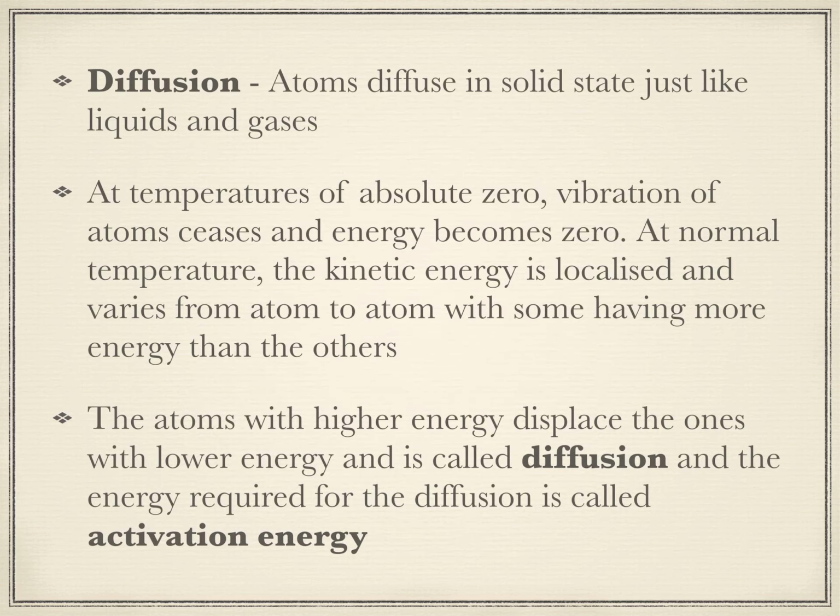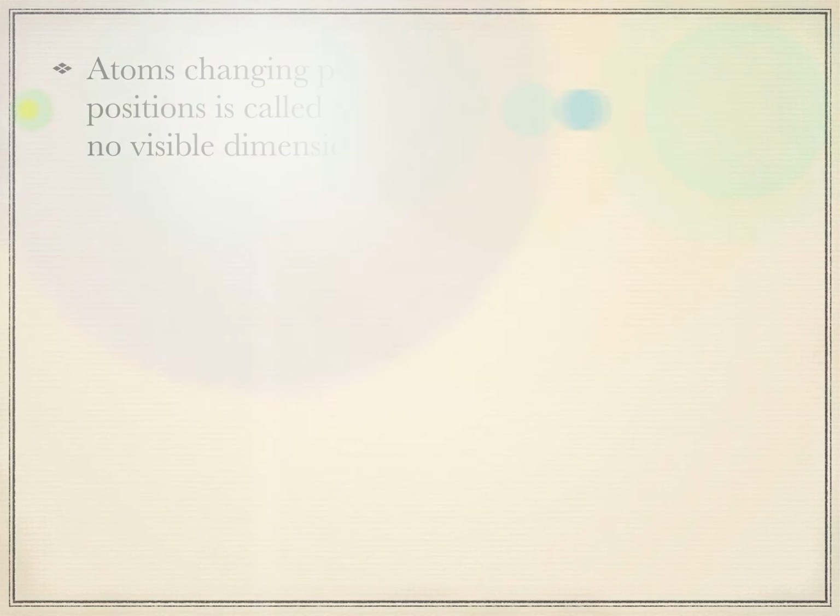So you have a body with atoms. Now some of the atoms have a higher energy, so the atoms which have a higher energy generally tend to displace an atom with the lower energy. This displacement phenomenon is called diffusion, and the amount of energy that is required for this diffusion to take place is called activation energy.